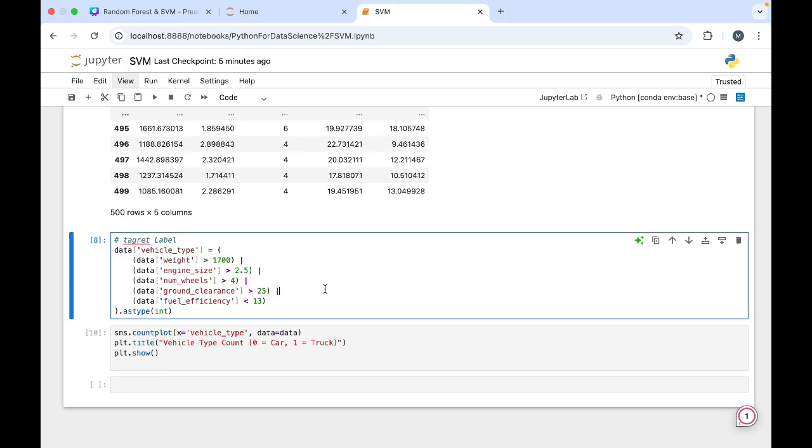Okay, if there are more tires, then it is going to be a truck, right? If there are only 4 tires, then it is going to be a car. So like that, we have defined some of the qualities of our data, of vehicles.